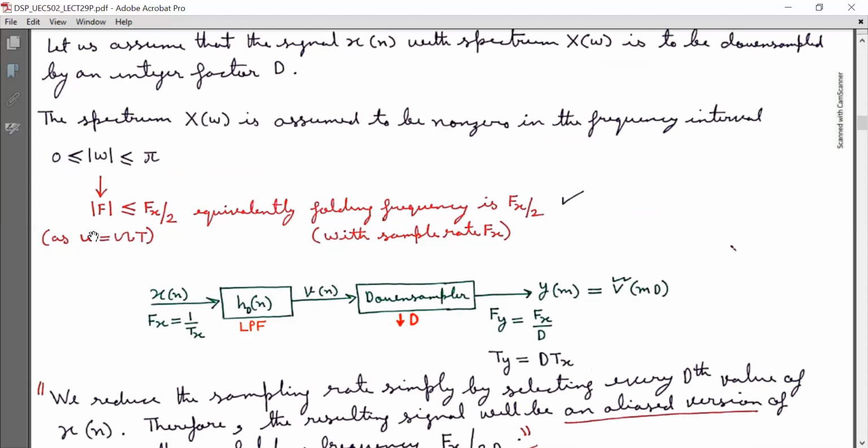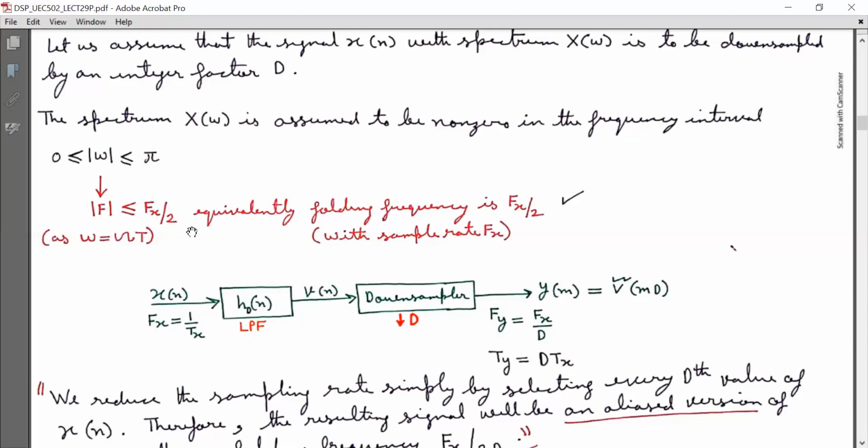When I substitute this here, I will get magnitude of capital F is less than or equal to Fx by 2, where Fx is the sampling rate of the input signal x(n), and capital Fx is equal to 1 by Tx. Tx is the sampling interval for the input signal x(n).